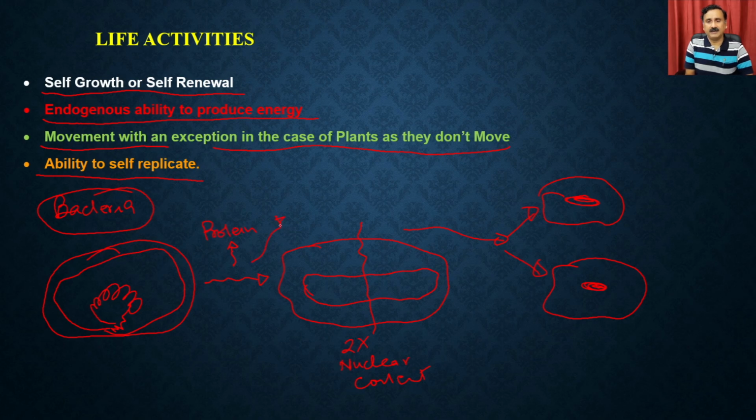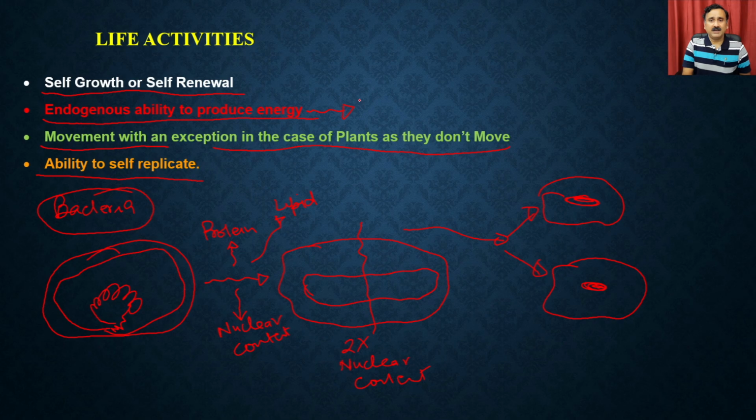It also requires the synthesis of lipids because it has to synthesize the plasma membrane, and it also requires synthesizing the nuclear content, the DNA as well as the RNA. The synthesis of these biomolecules is essential for this bacteria even for a simple process of division, where it gives you two different bacteria. Similarly, we have discussed the endogenous ability to produce energy.